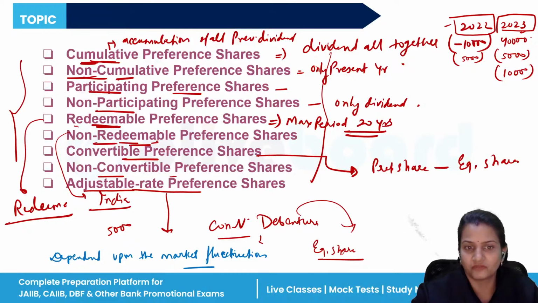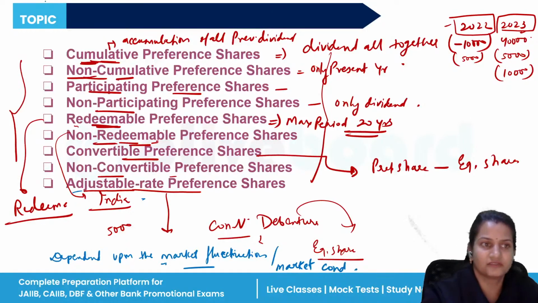If the value of the shares increases in the market, accordingly they will get the dividend. If the value of the shares decreases in the market, accordingly they will get their dividend. So the rate will be adjusted according to the market condition.